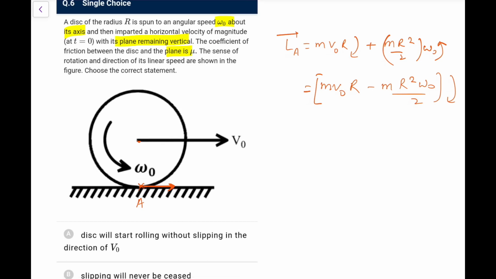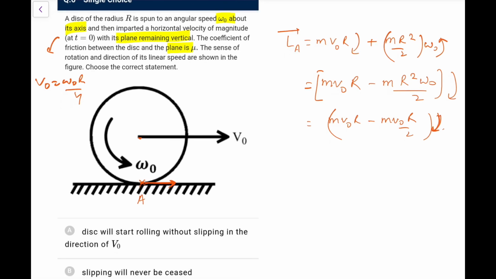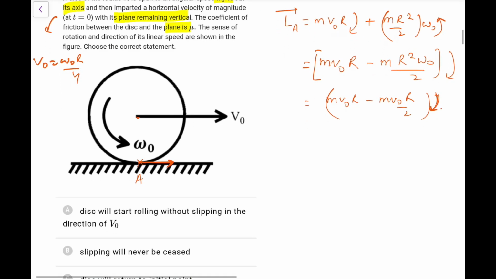But if I check the question from the sources, it appears there is something missing. This velocity V naught should be omega naught r by 4. That is the original question. If I take that, then what we will have is m V naught r minus m omega naught r square by 2. So definitely it will start rolling without slipping in the direction of V naught, I can directly say.